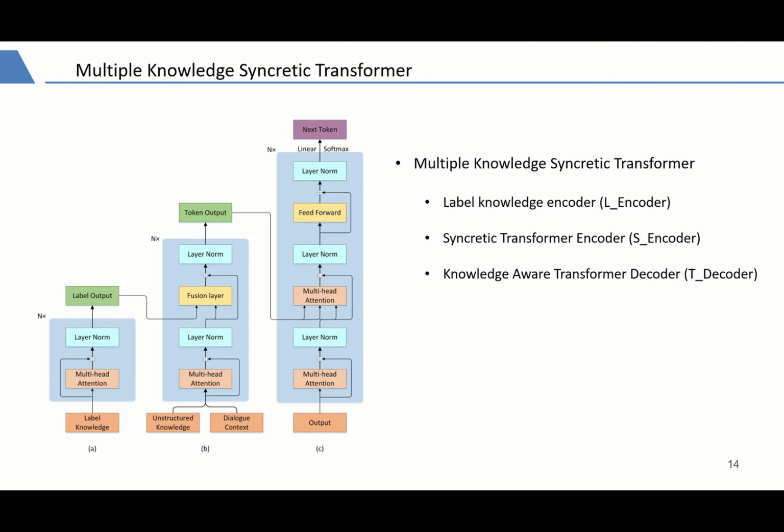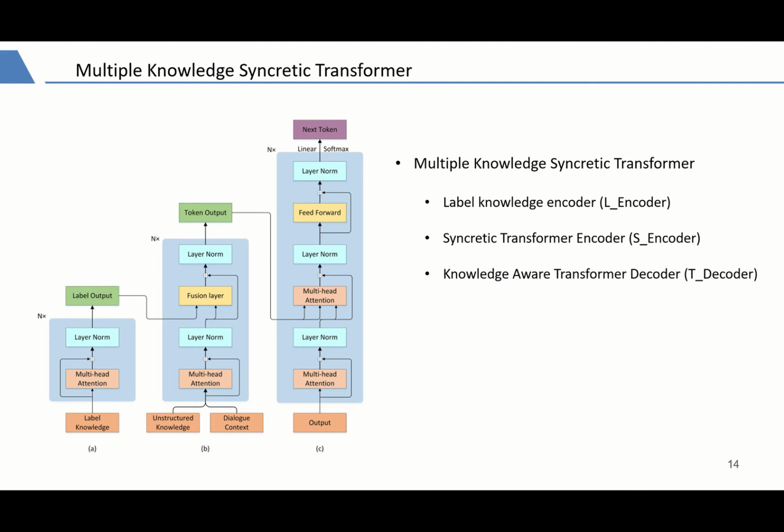Then, leveraging a fusion layer, it aims to integrate the enhanced label knowledge information from the label knowledge encoder into dialogue context and unstructured knowledge to strengthen their representation. In this module, we can encode different types of knowledge and dialogue contexts in a unified representation.